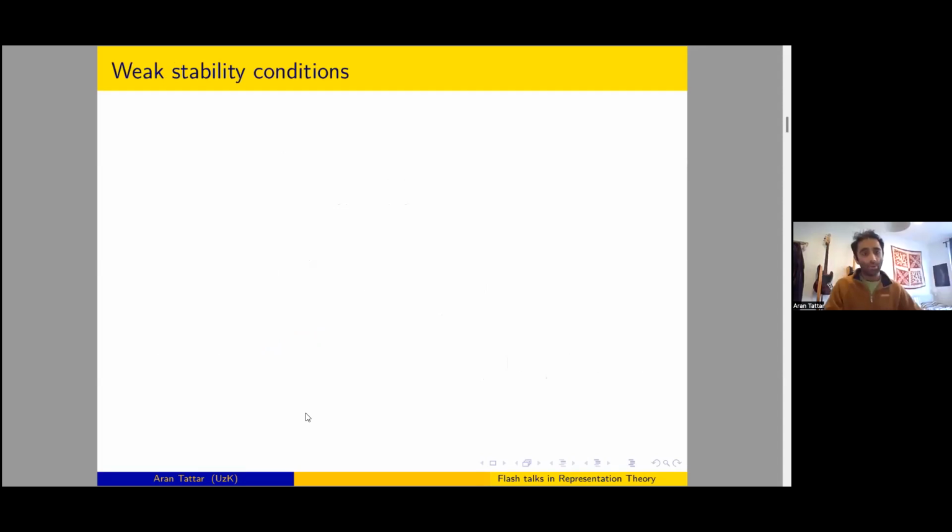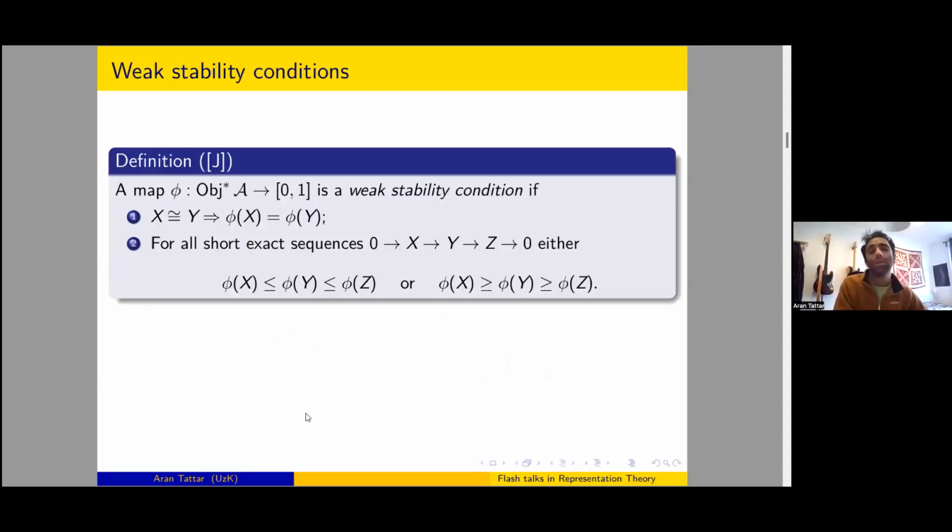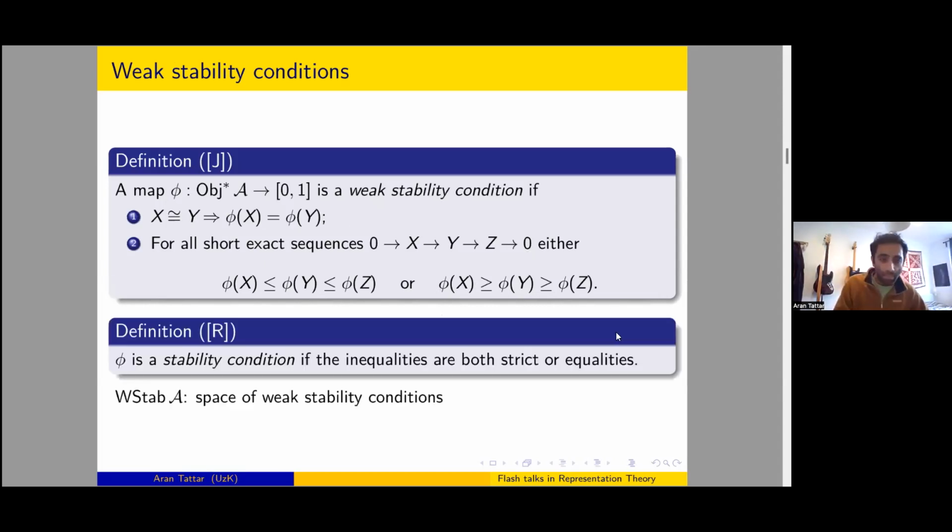So what actually is a weak stability condition? It's a map from the non-zero objects of our category to this interval [0,1] that is firstly constant on isomorphism classes, and along every short exact sequence in our category, this map phi is either weakly increasing or weakly decreasing. For completeness, let's remember that a Rudakov stability condition means that these weak inequalities are replaced by strict inequalities or equalities everywhere.